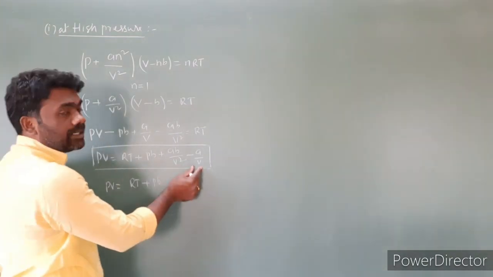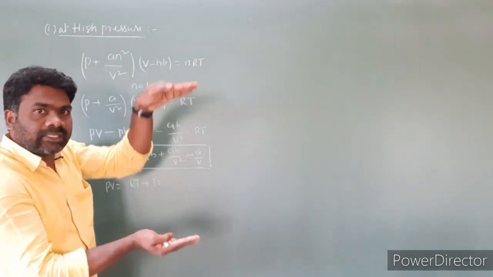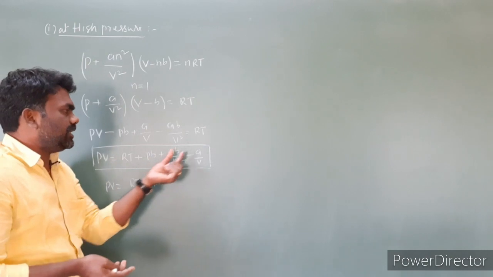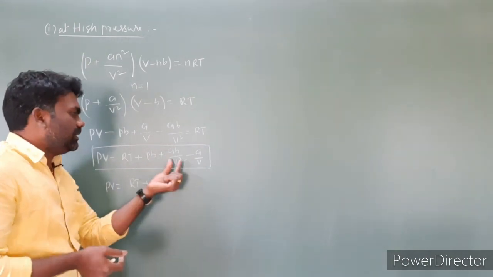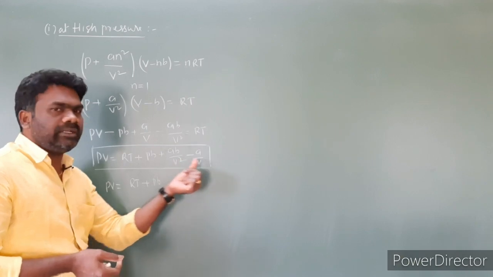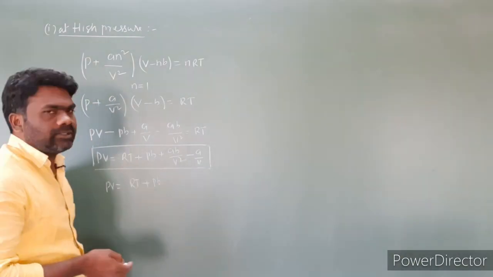These two terms are neglected because pressure is very high and the gases are compressed. That means molecules are very close to each other and the gas volume is very small. These two terms involve volume, so we can neglect them. Then the remaining equation we have is PV is equal to RT plus PB.